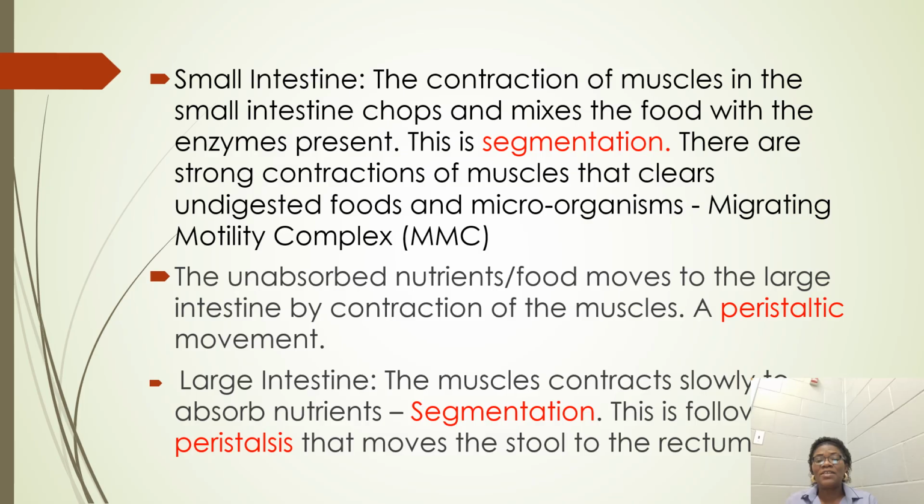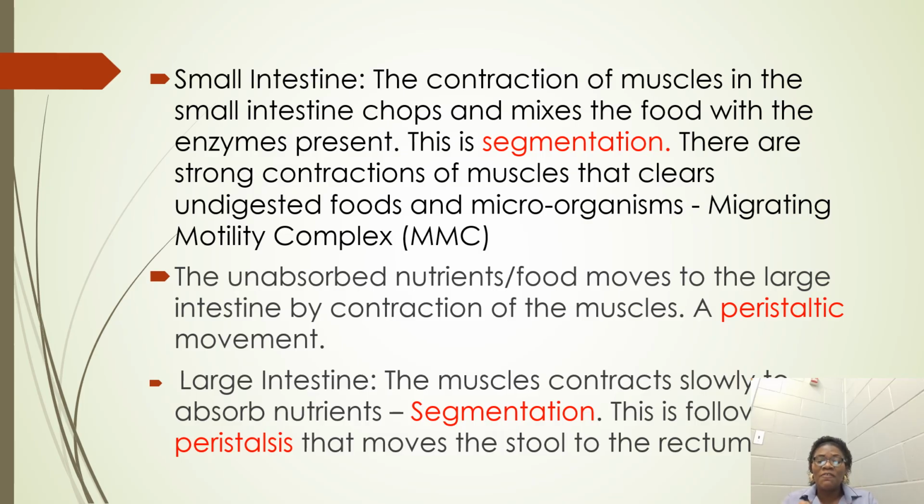The muscles in the large intestine contract slowly, not as fast and as intensive or as strong as in the small intestine. Because in the large intestine, the only thing taking place really is absorption of some nutrients that were not absorbed earlier, especially the water. Then you have some electrolytes that are absorbed at that place. So the muscles don't really have to contract strongly. The type of contraction you have there is slow, and is referred to as segmentation.